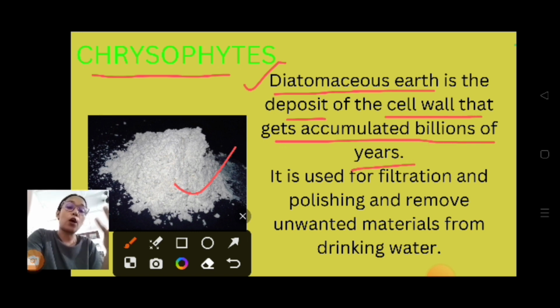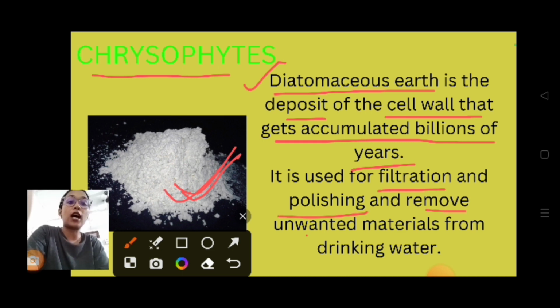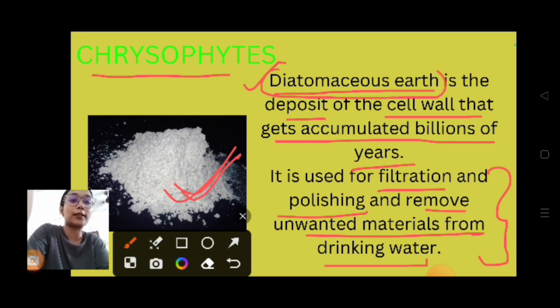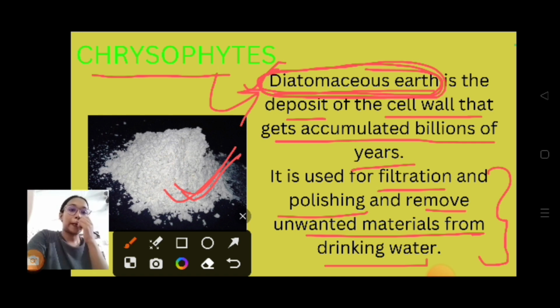Whenever the Chrysophytes die, the hard coating, the cell wall, is indestructible, so it gets accumulated over millions, billions of years and converted into this powder, which is very useful for filtration, polishing, and removal of unwanted materials from drinking water. These are three important uses of diatomaceous earth, the material extracted from Chrysophytes. Clear?